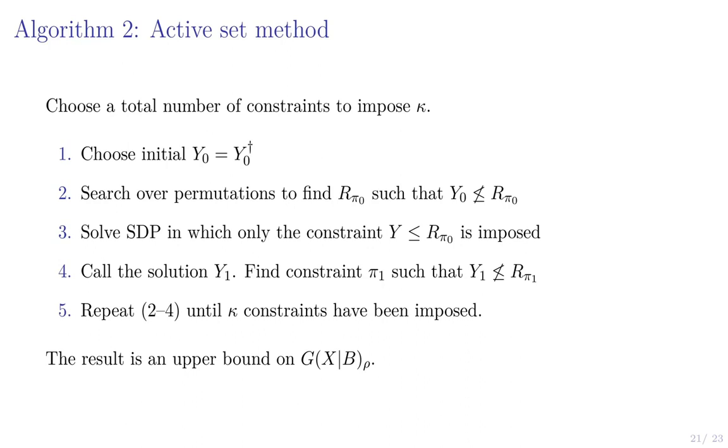We find a constraint that this Y1 doesn't satisfy. We add that to our SDP, solve again, get a new Y, and repeat until we've added kappa constraints in total. So this is only an upper bound because we haven't imposed all n factorial constraints in general, but it can be quite a good one. And we can do this efficiently because we don't have to write down all of these R pi matrices. We could use some technique like simulated annealing or some other heuristic method to find violated constraints without having to search through all of them.